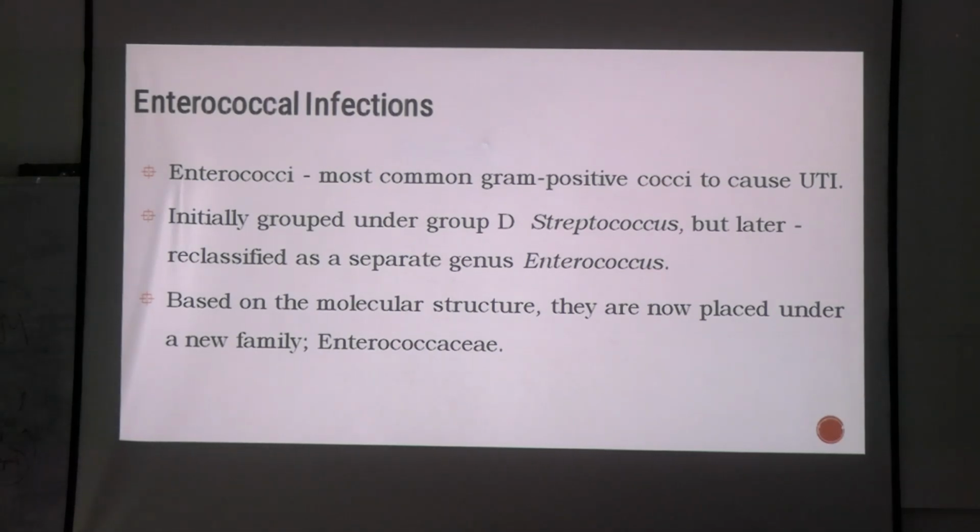Streptococcus agalactiae. Okay. Then coming to Enterococcus, right? Enterococcus was initially grouped under group D Streptococcus, but it is now a separate genus. What is the one test that differentiates Micrococci from Streptococci?